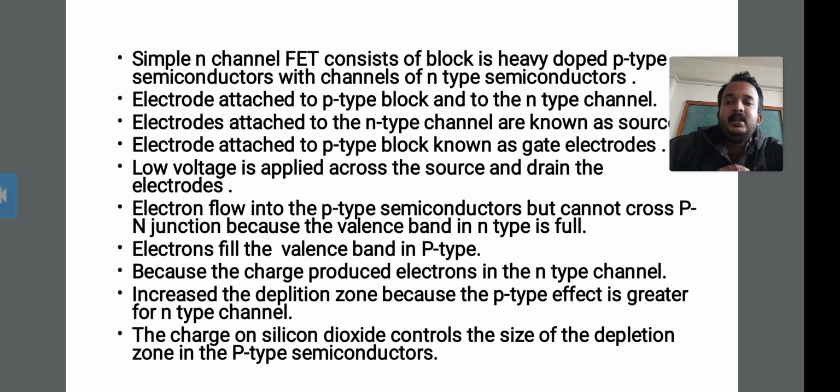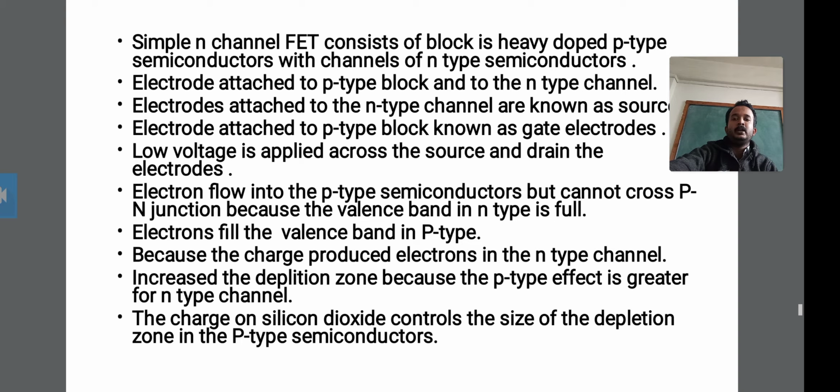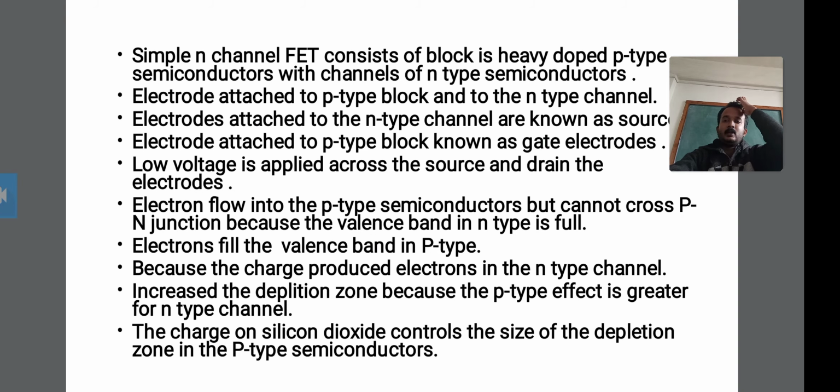So the simple n channel field effect transistor consists of a block that is heavily doped p type, meaning a p type semiconductor with a channel of n type semiconductor.